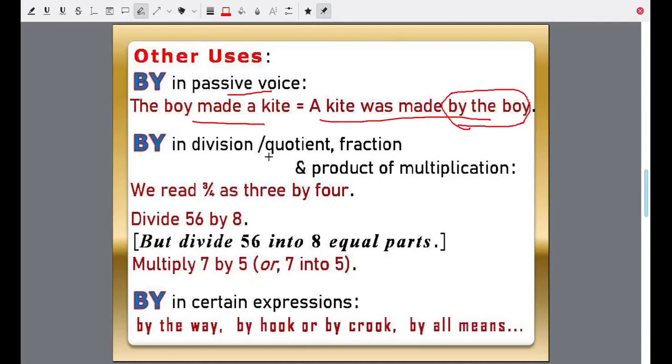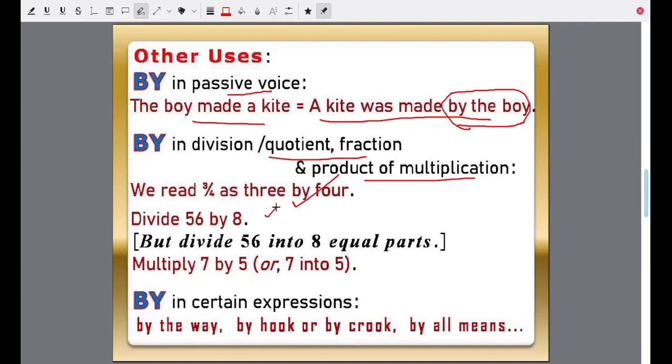By in division or quotient, fraction, and product of multiplication. We read 3 by 4 as 3 by 4. Of course, you can also read it as 3 over 4 or 3 upon 4. 56 by 8.